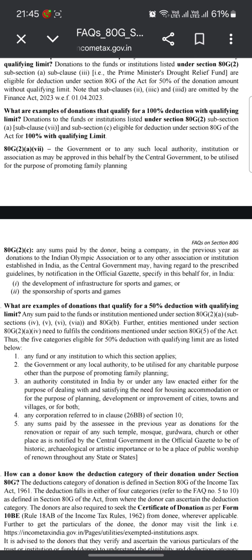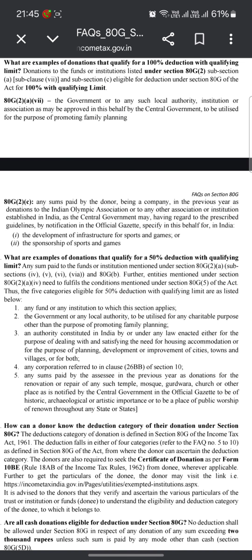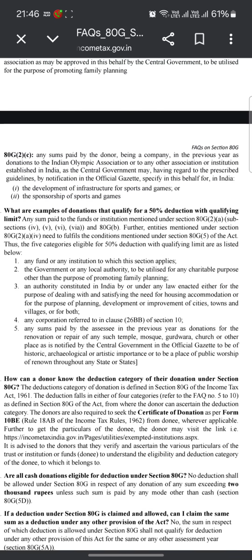Thus, the categories eligible for 50% deduction with qualifying limit are: any fund or institution to which this section applies; the government or any local authority to be utilized for any charitable purpose other than promoting family planning; any authority constituted in India by or under any law enacted either for dealing with or satisfying the need for housing accommodation or for planning, development or improvement of cities, towns or villages or both; any corporation referred to in clause 26B of section 10; and any sum paid by the assessee in the previous year as a donation for renovation or repair of any such temple, mosque, gurdwara, church or other place notified by the central government in the official gazette to be of historic, archaeological or artistic importance, or to be a place of public worship of renown throughout any state or states.